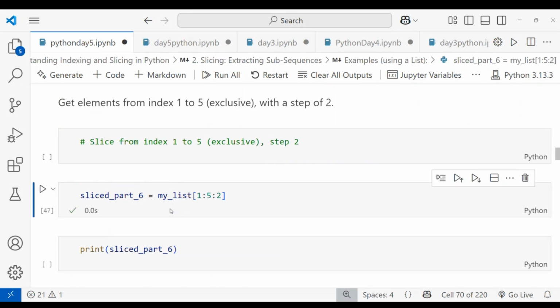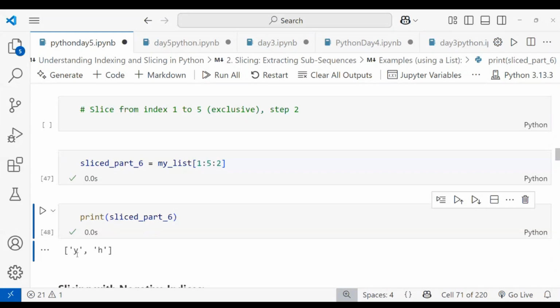And slice part 6 is equal to my list of 1 and 5. I'm skipping values with the step value of 2. So I want from 1 to 5, which means we'll get it from Y up to O, and like that we skip the values. You can see, right?